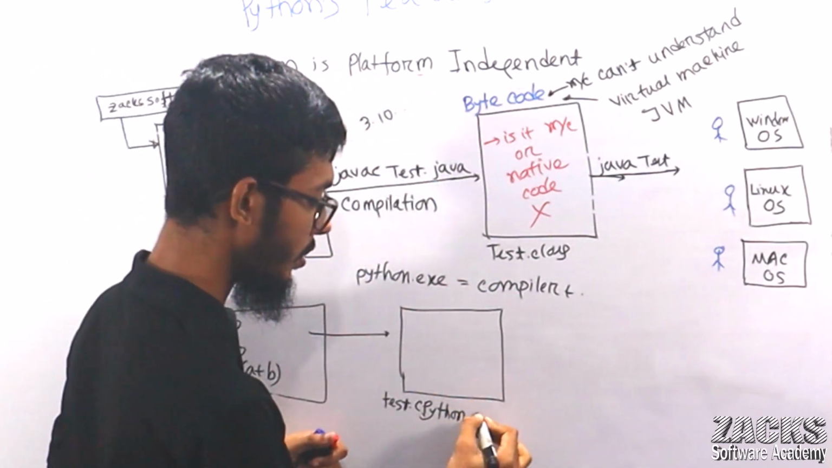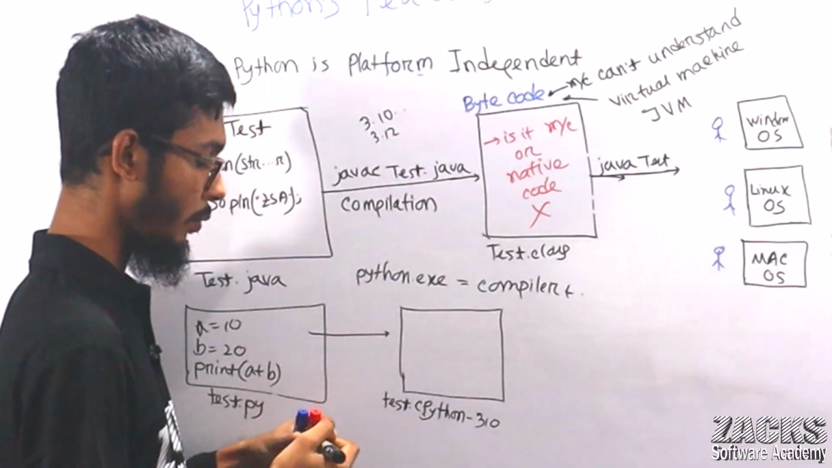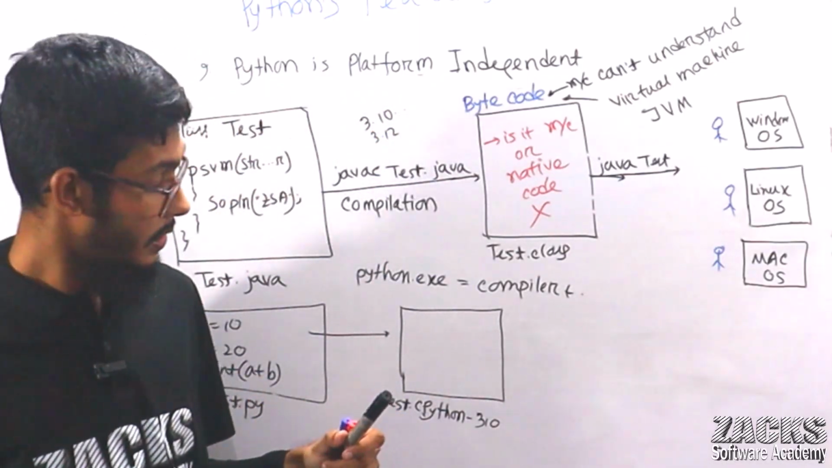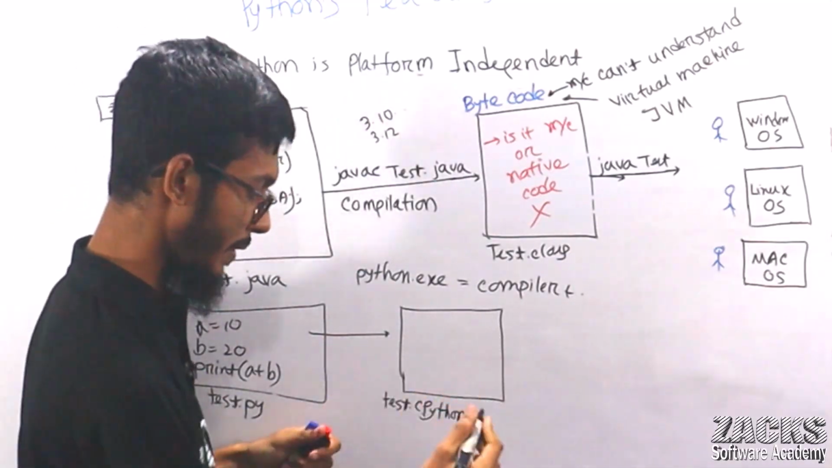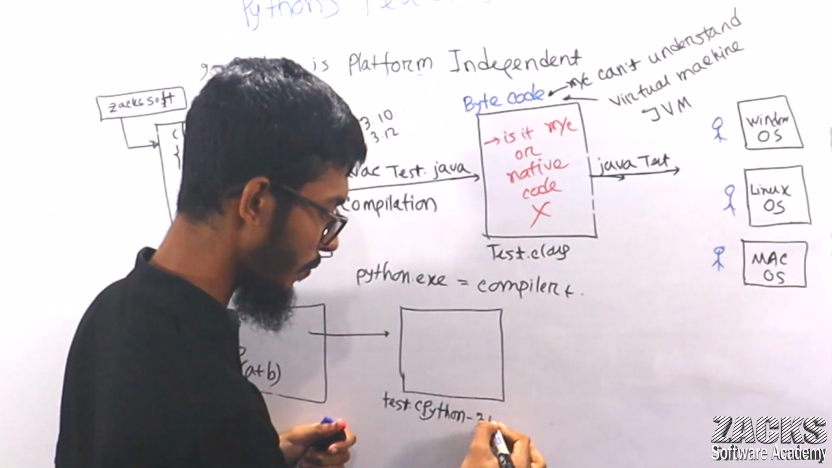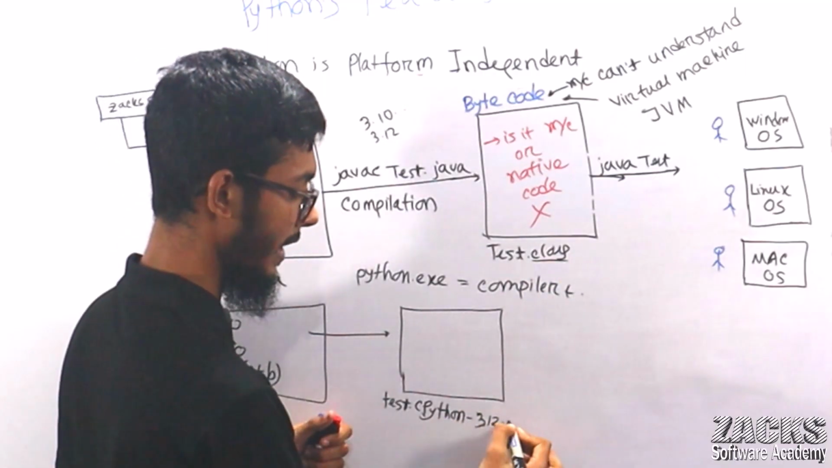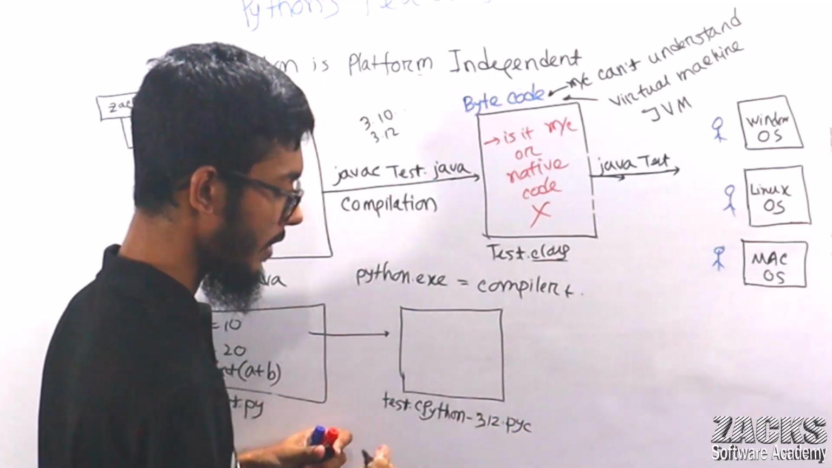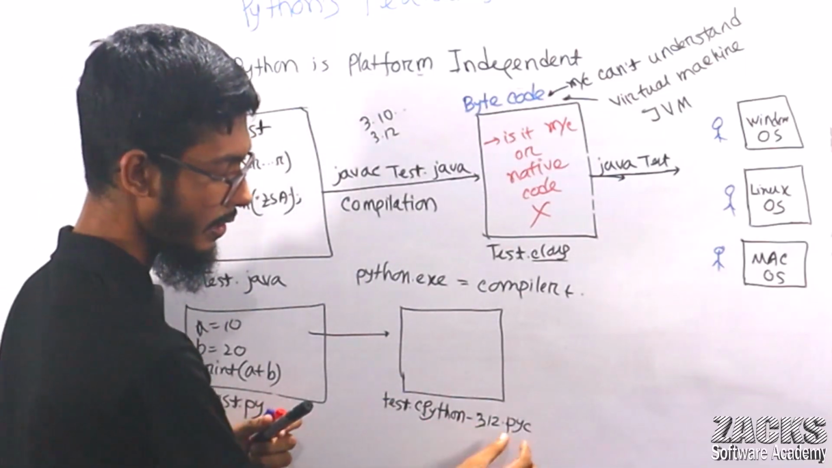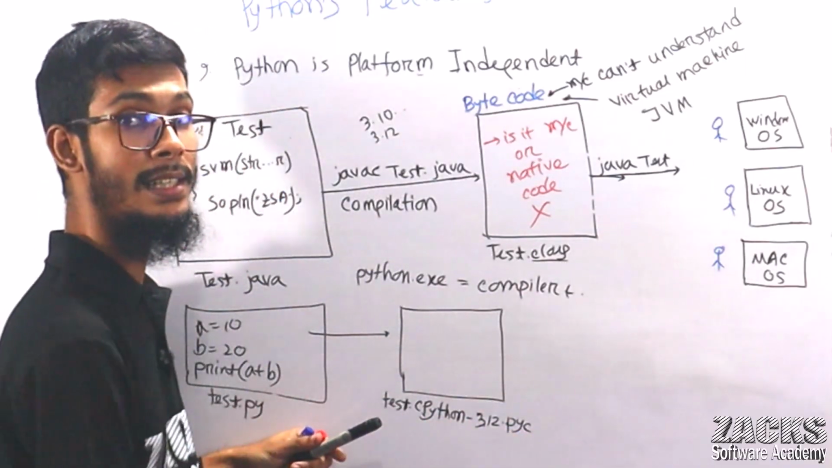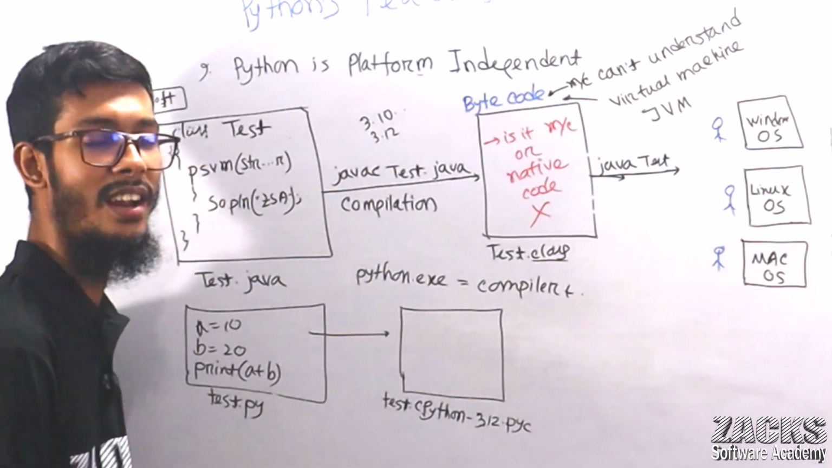So here it will show 310. If you use 3.12, you will get 312, not with a point, just 312. Just keep in mind, I'm showing you practically 312. The extension in Java is .class, but here the extension is .pyc. Ignore this other part. .pyc is the extension of the bytecode in Python. So one bytecode will be generated.